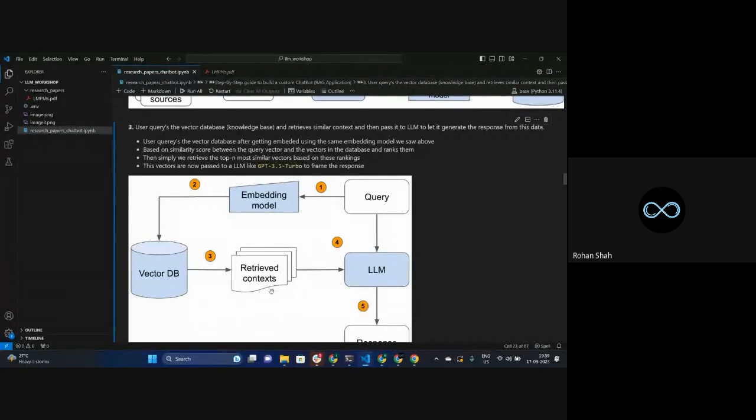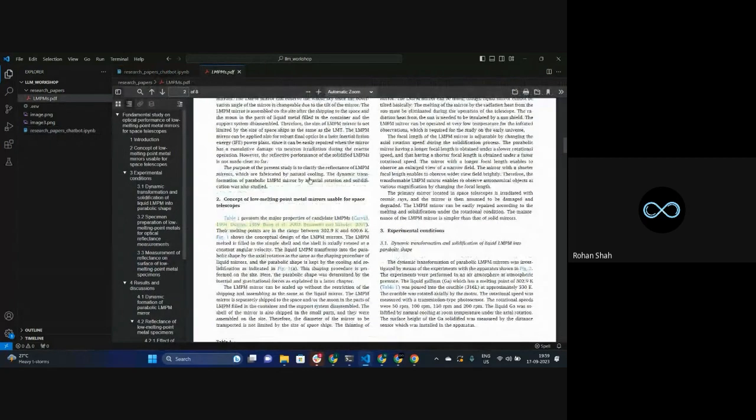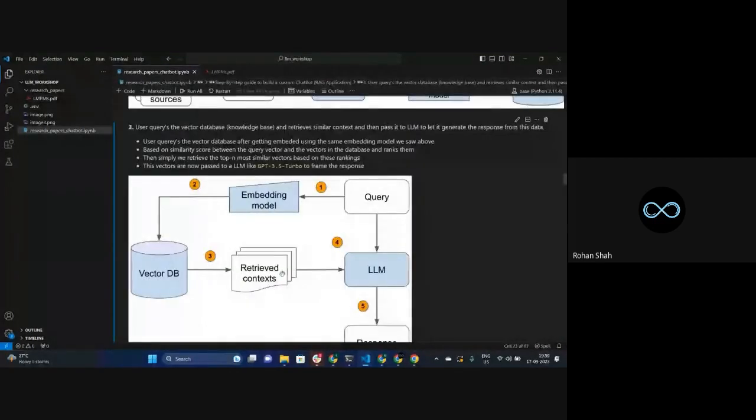So what is this text? What are these 3 chunks having? These 3 chunks have the data with respect to anything on low melting point with respect to some other things that I have mentioned in the question. So that's the kind of data that we have over here. So it's obvious, I don't need any extra chunks.